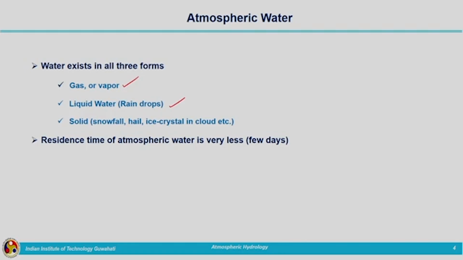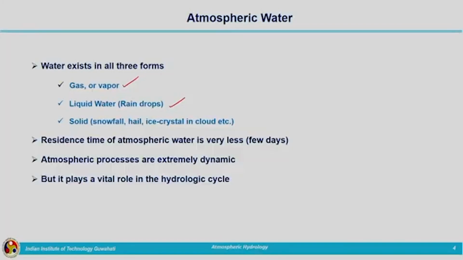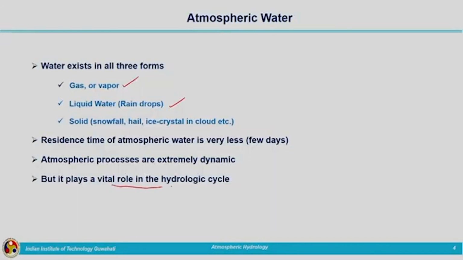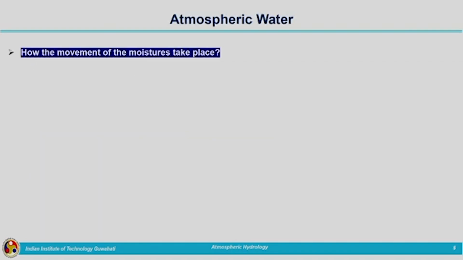And we have seen the residence time of atmospheric water is very small. That is why the process itself is very dynamic and also makes the process very complex. Even though it is existing in the atmosphere for very few days, residence time is very small, we cannot ignore that. That is an important factor which plays a vital role in the hydrologic cycle. Now, we need to study how the movement of moisture is taking place in the atmosphere.